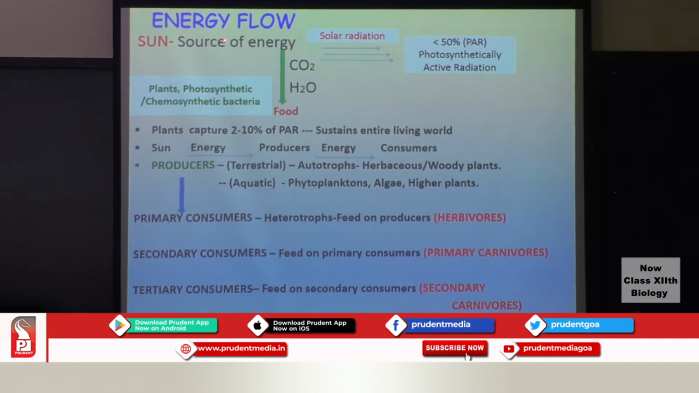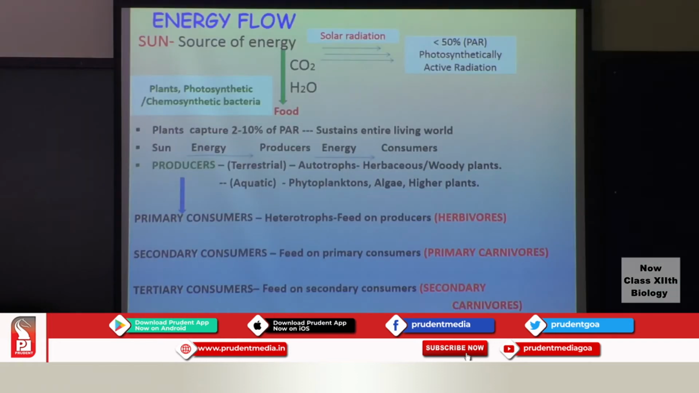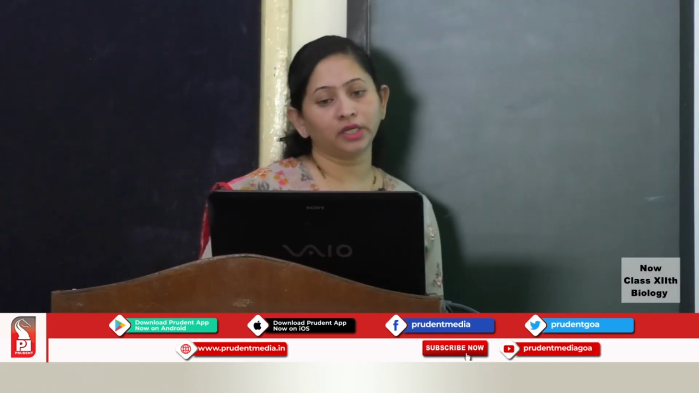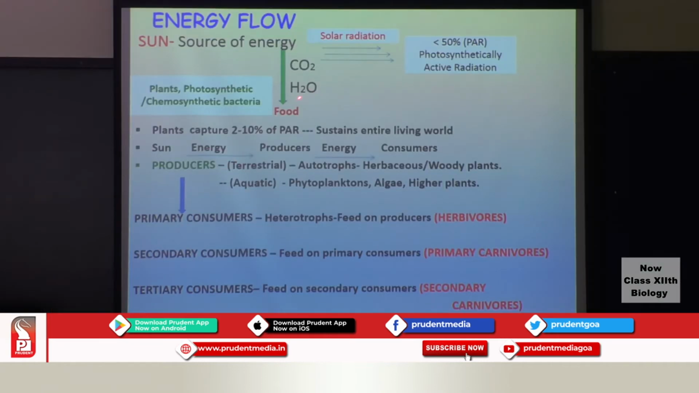Then the next one is energy flow. Sun here is the ultimate source of energy. So of the solar radiation that comes to the earth, just around 50% or less than 50% is photosynthetically active, which is referred to as the photosynthetically active radiation. So this energy along with carbon dioxide and water will be utilized by the plants, by the photosynthetic or the chemosynthetic bacteria to form the food.